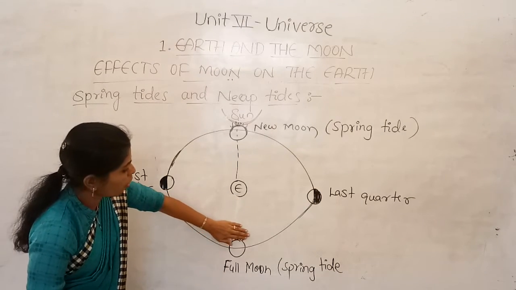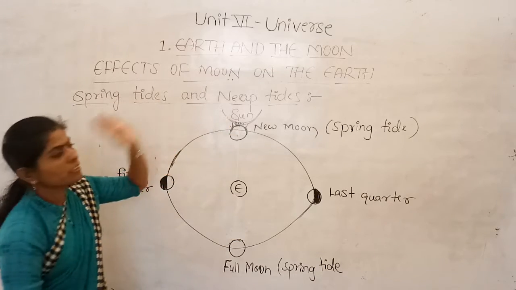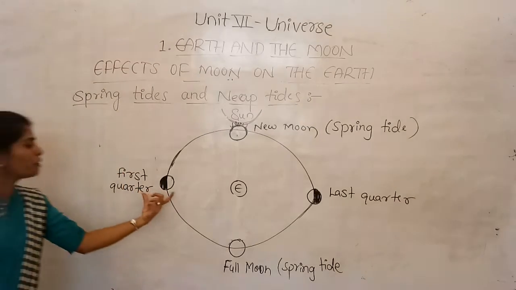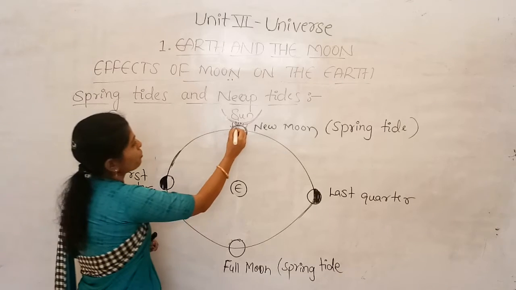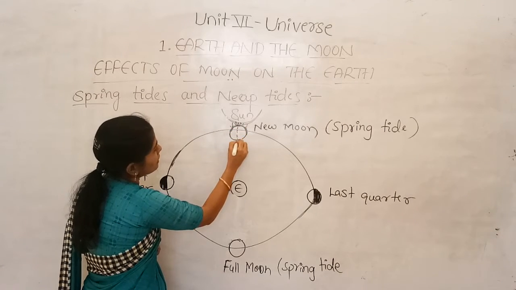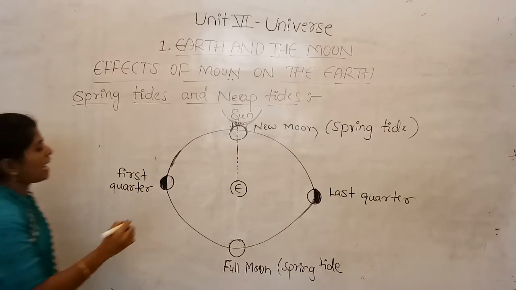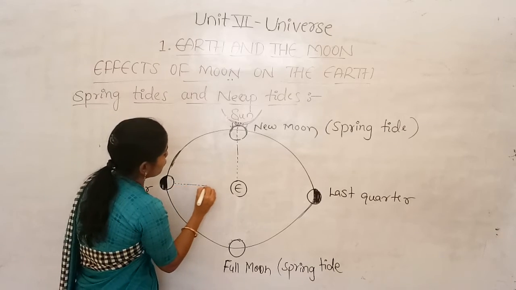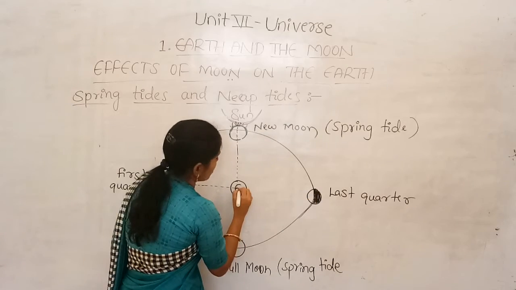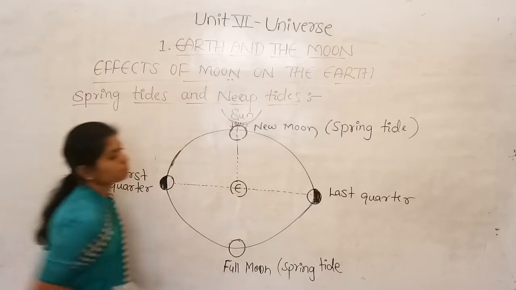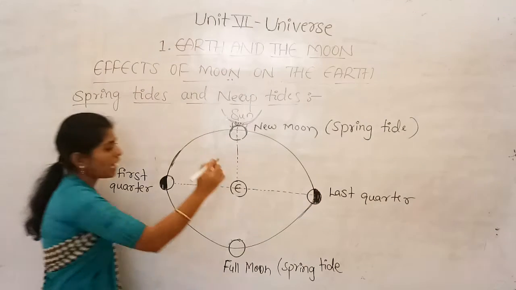You can observe the gravitational force, okay? If we observe the gravitational force of the moon as well as the sun. Now what happens here, as I explained before itself. This is the direction of the gravitational force of the sun, and this is the gravitational force of the moon. And again in the last quarter, this is the gravitational force. Here they are not aligned in a straight line, but rather, what happened here?